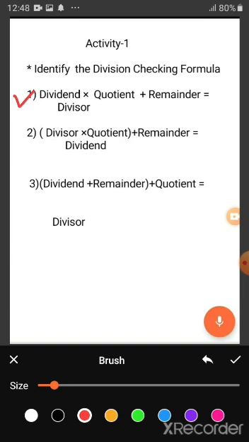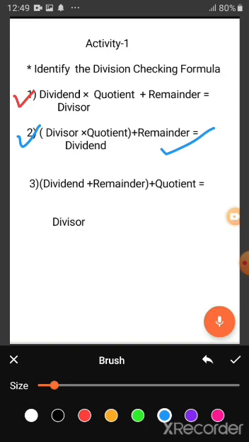Number 3: dividend plus remainder plus quotient is equal to divisor. Now tell me, what is the correct answer? Very good, student. Number 2. The correct formula is divisor into quotient plus remainder is equal to dividend. This formula we apply to check our division.